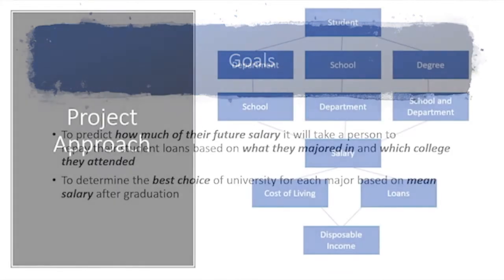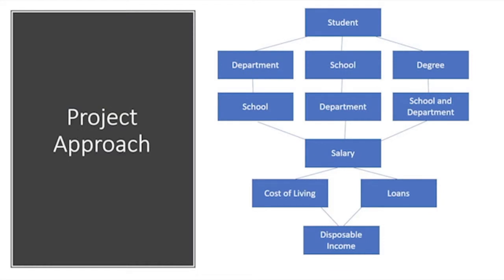The approach we took for this project was that of a student about to go off to college. The student either knows what department they want to study under, what school they want to attend, or that they just want a college degree. They then must choose a school, department, or both, depending on what they knew before. Once they've graduated, they will earn a salary based on their department and school. That salary is then used for their cost of living expenses and school loans. The money left over will be their disposable income.